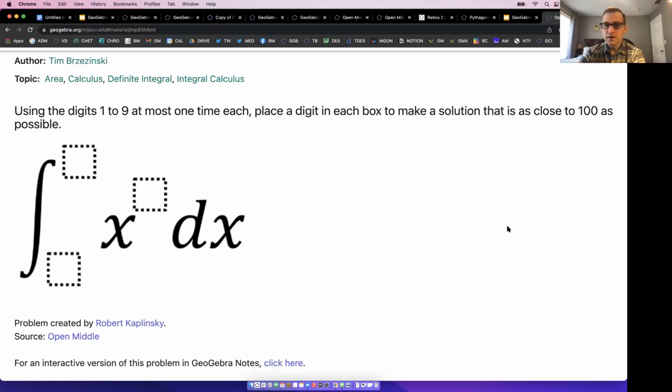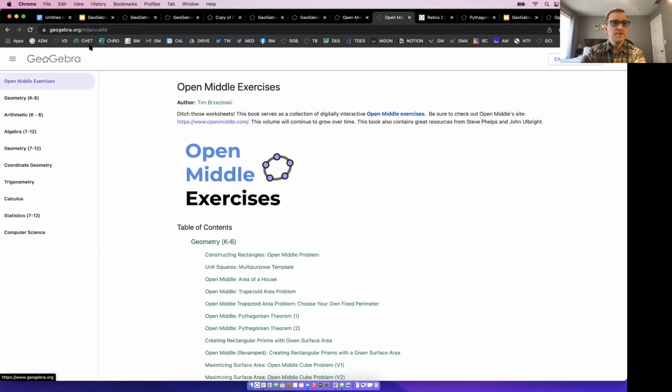So let's see, what else do we have here? Like I said, the Open Middle book, I'll throw the link in the chat again for those who are there. Open Middle is great. Check out Open Middle's website too. Open Middle resource.